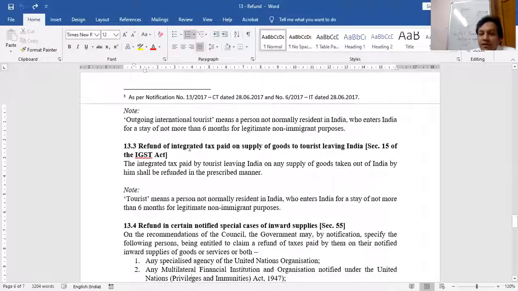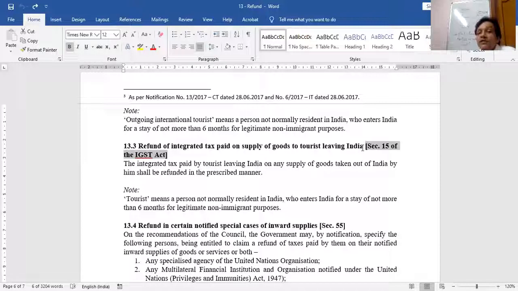Next point, refund of integrated tax paid on supply to tourists leaving India, section 15 of not CGST but IGST. So one section is also in the IGST Act, refund. If you have gone to any foreign country and from the airport of that foreign country you have purchased something, then the taxes of that foreign country will be refunded to you because you are an international tourist.